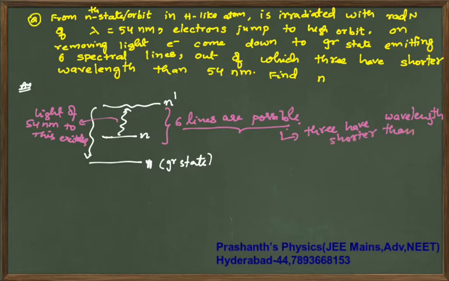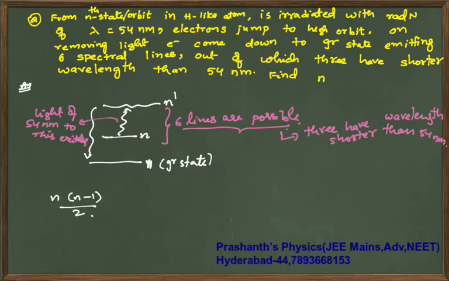Okay, a logical question, maths is also included. Try this question. Read the question properly, try this, then I will discuss the solution. Hope you have read the question and tried it for sufficient time. Now you have remembered the previous lecture. Coming to the number of spectral lines, I have told you that it is n1 minus n2 times n1. The relation I have given, because it is the ground state, I can directly write as n times n minus 1 by 2.